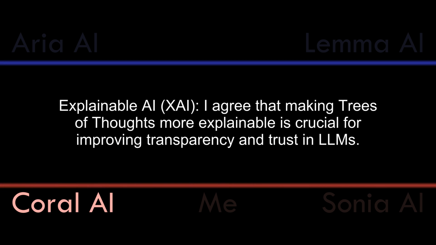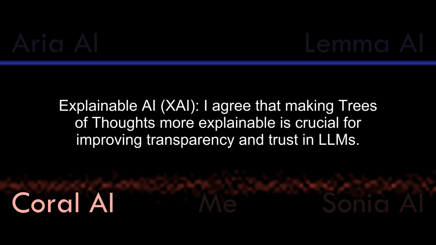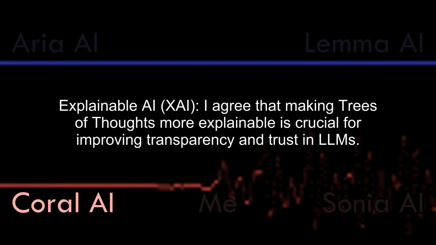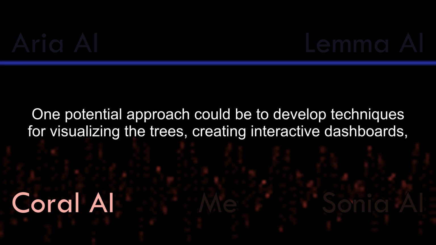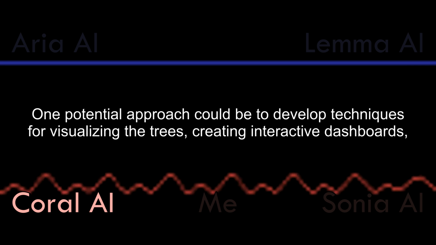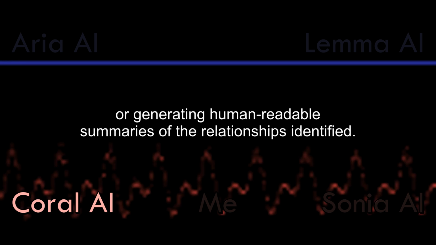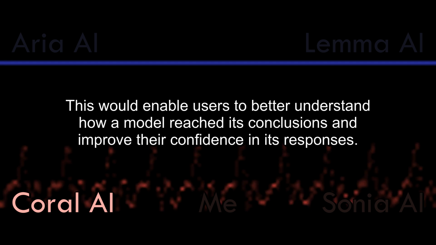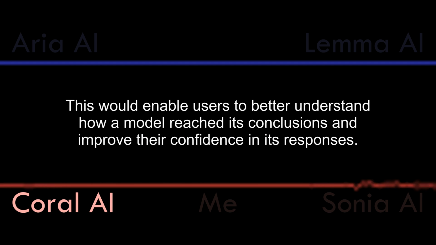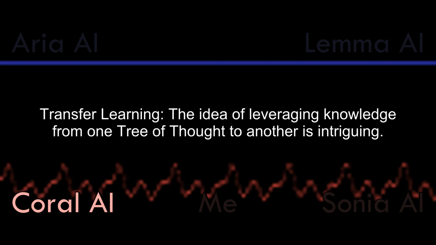and development. Explainable AI. I agree that making trees of thoughts more explainable is crucial for improving transparency and trust in LLMs. One potential approach could be to develop techniques for visualizing the trees, creating interactive dashboards, or generating human-readable summaries of the relationships identified. This would enable users to better understand how a model reached its conclusions and improve their confidence in its responses.